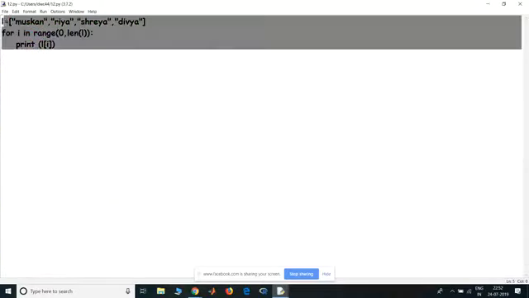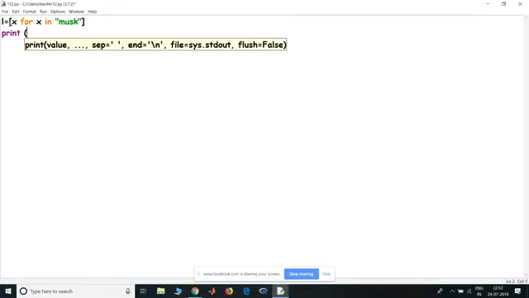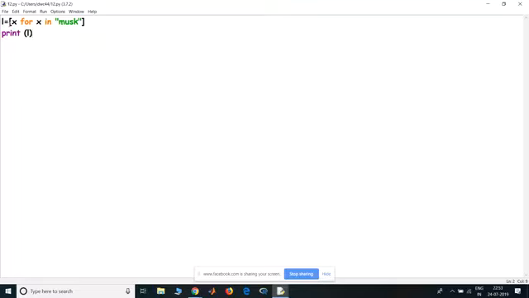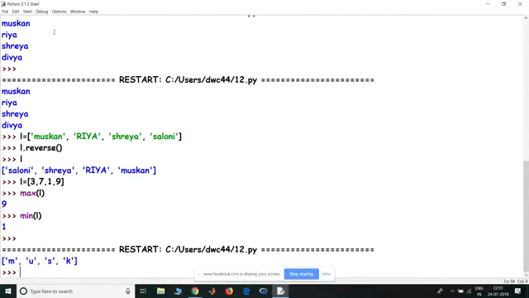If I write L equal to x for x in Muskan, then if I print L, it shows a list with the letters.